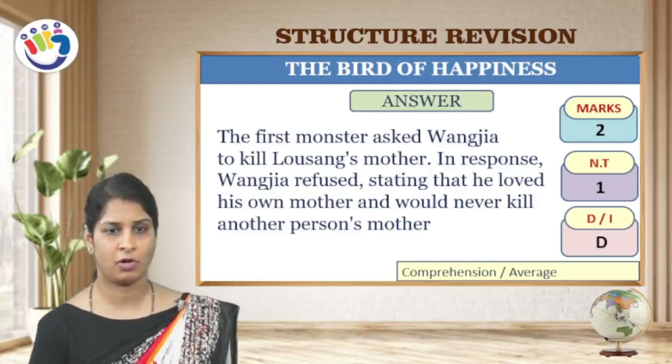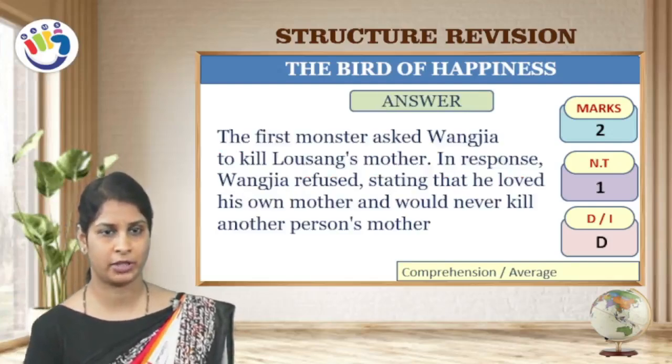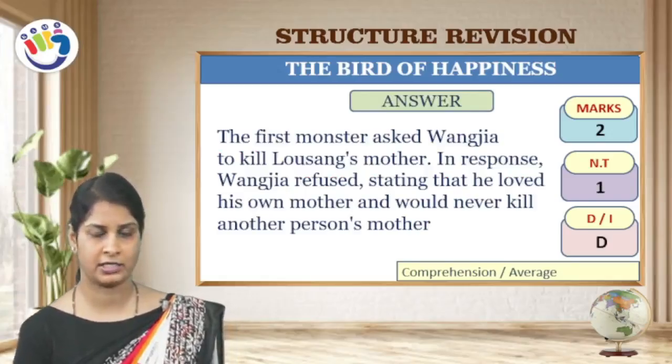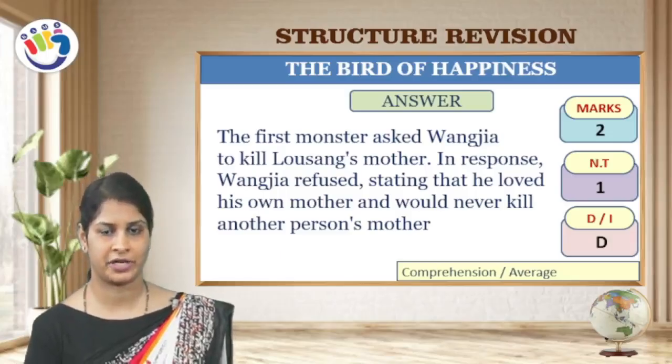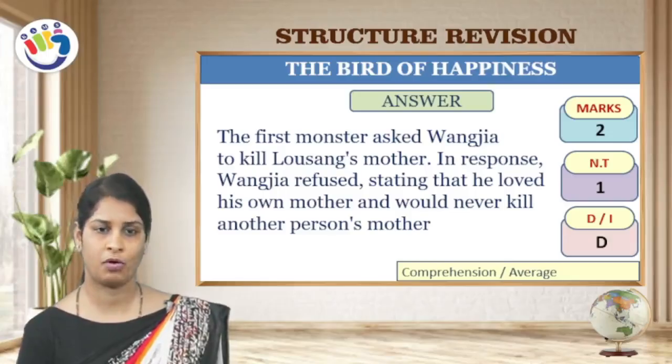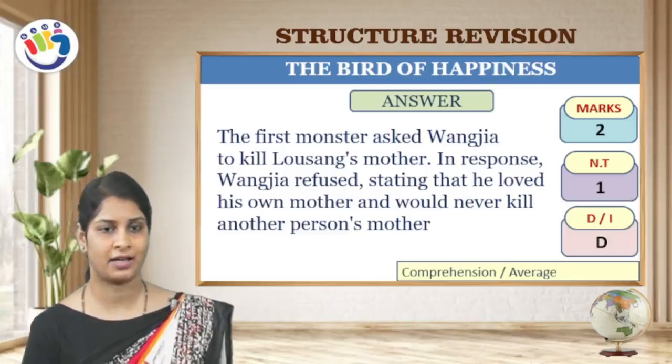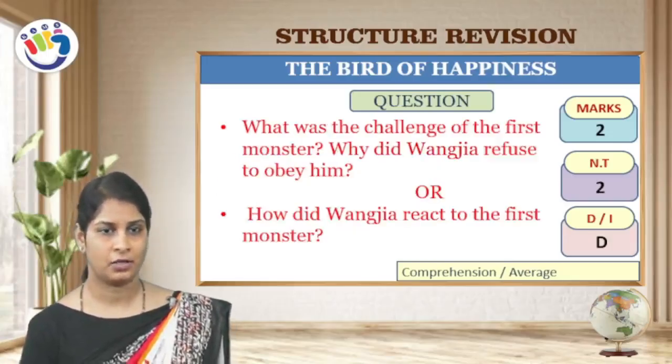The first monster asked Wang Zia to kill Losang's mother. Yes, his condition was to kill Losang's mother. In response, Wang Zia refused, stating that he loved his own mother and would never kill another person's mother.